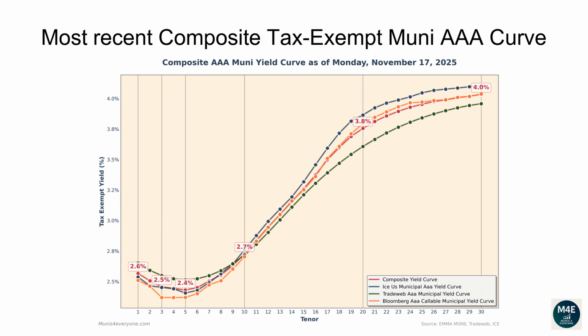The one-year composite tax-exempt yield is 2.57%. The two-year yield is 2.51%. The three-year yield is 2.46%. The five-year yield is 2.43%. The 10-year yield is 2.73%. The 20-year yield is 3.76%. The 30-year yield is 4.03%.